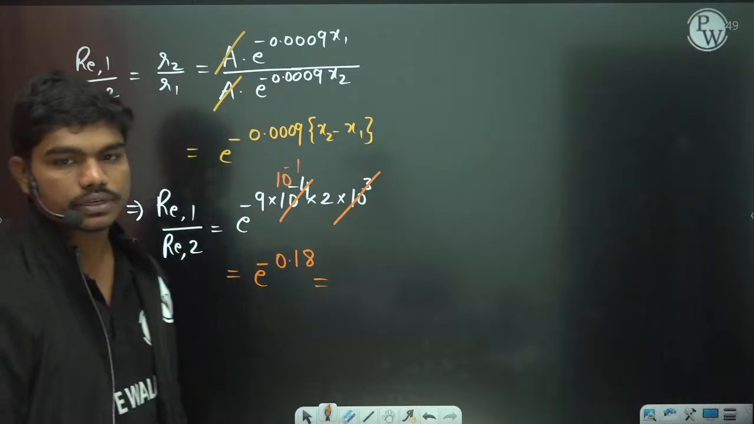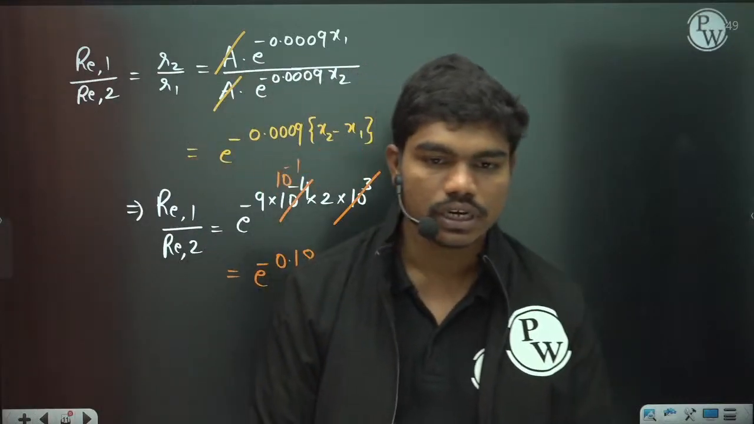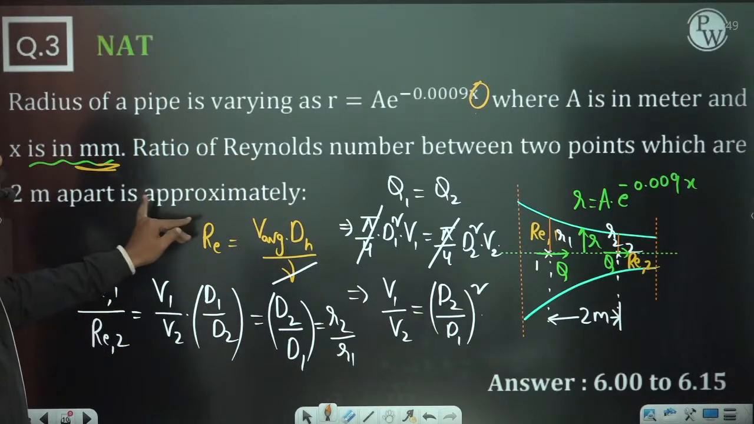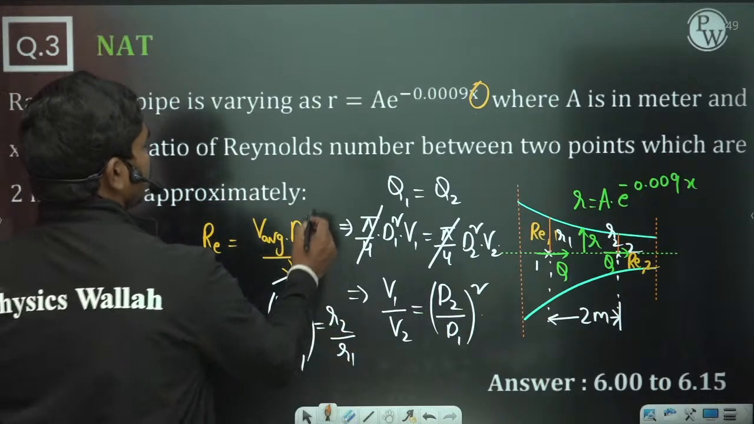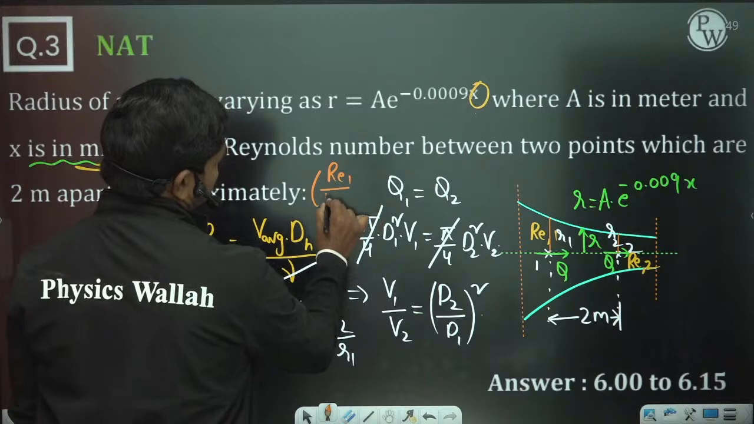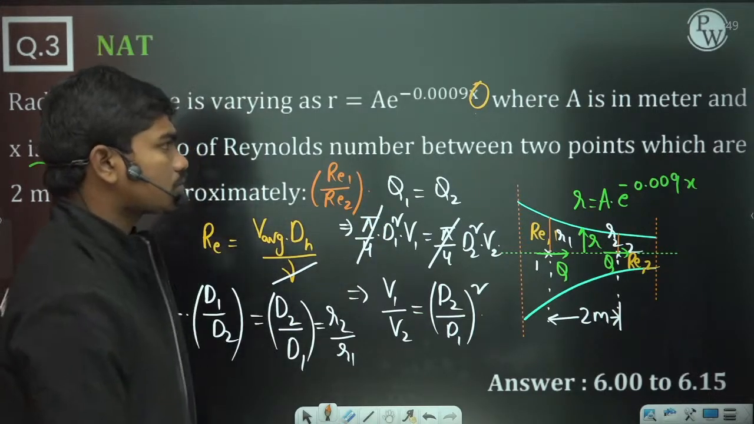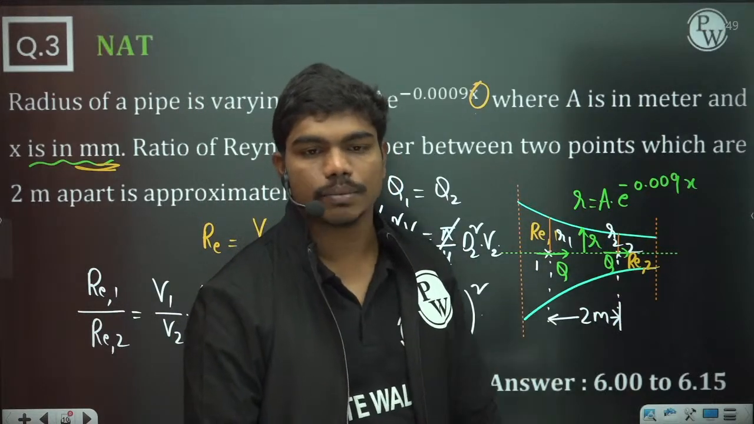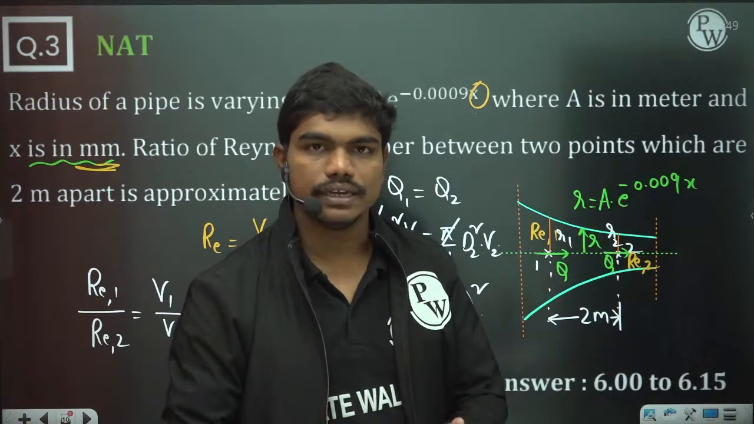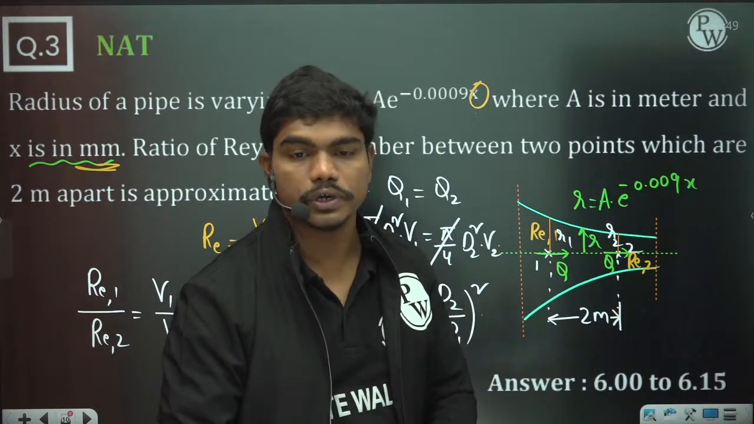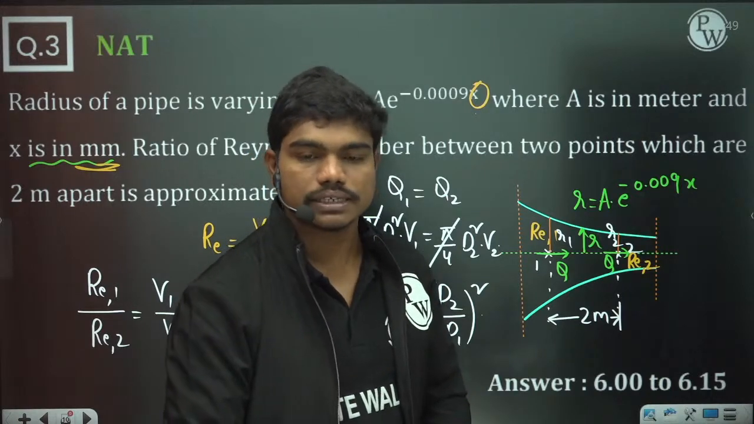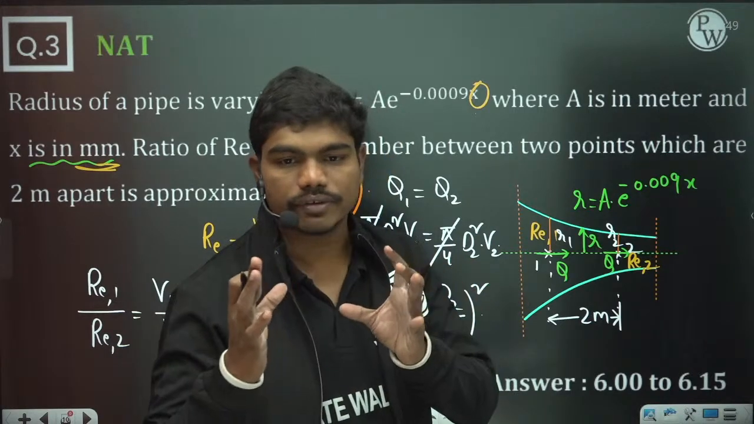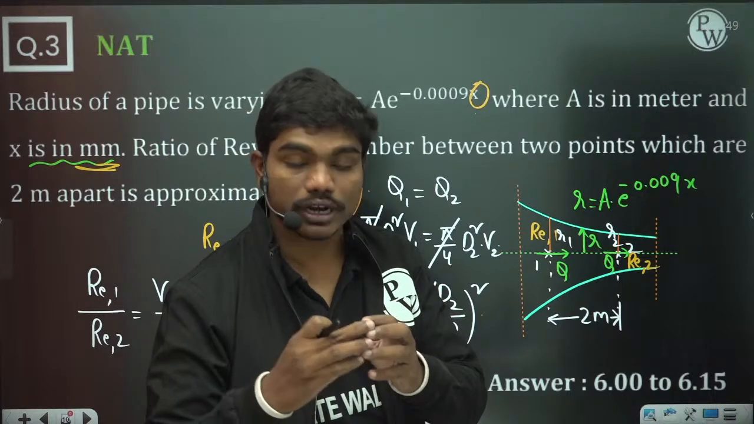So let us see what this value is. How do I know whether it is first by last or last by first? It is not clear in this question. Basically they have asked the ratio of two points which are 2 meters apart. If it is not given, I'll just write Re1 by Re2. Normally, whenever you take ratios at two points, first point divided by the second point is what you need to consider by default. Generally they will mention it, but in this question somehow they missed it. But if I tell you the ratio between two points, then it is the first point divided by the second point.